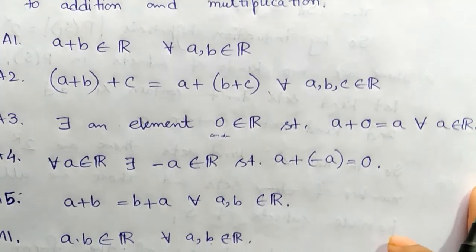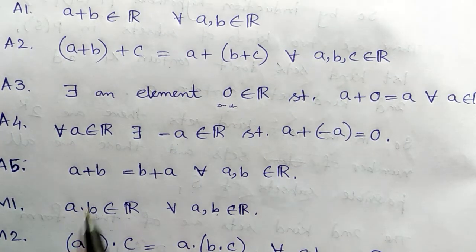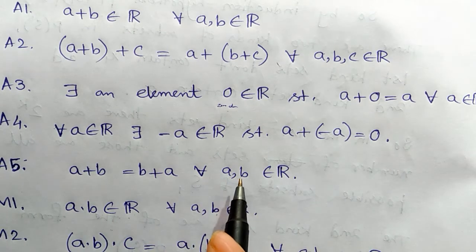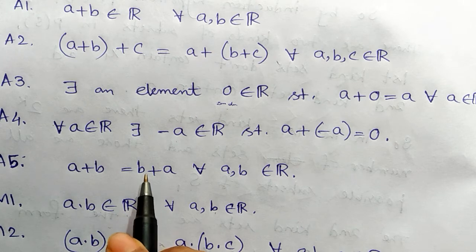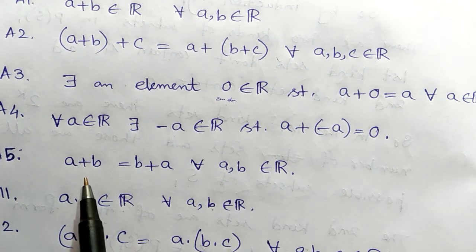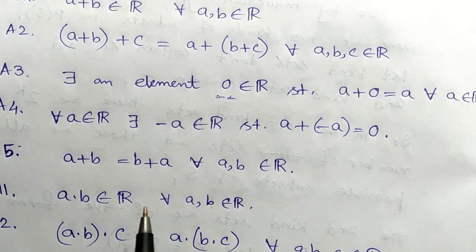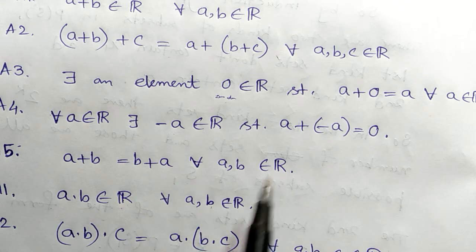Next properties are related to multiplication. Okay, but before starting the multiplicative properties, there is one more: for any two real numbers a and b, a + b = b + a. For any two real numbers a and b, we can write this. That is, ℝ is abelian, or the commutativity property holds in ℝ with respect to addition.